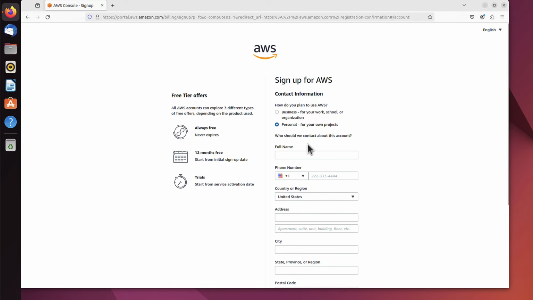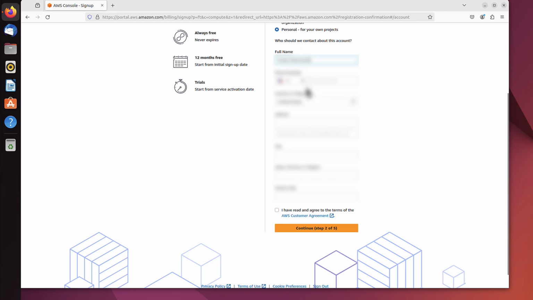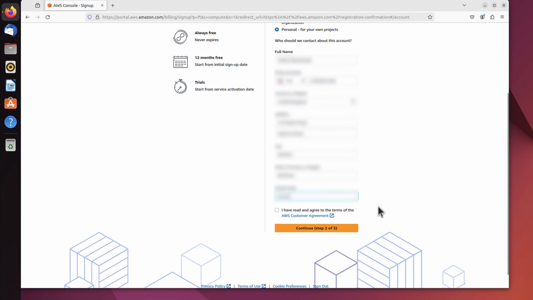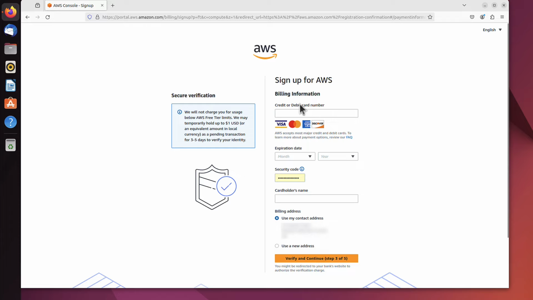You have to give them name and address, yes, and the phone number. And you agree that you've read the customer agreement. So we can go further to step 2. Now it asks you for billing information. That's where you have to provide your credit or debit card number, because, as I said, there are some free services you can use, but by signing up, you can use all services, the ones that are free and the ones that you have to pay for.